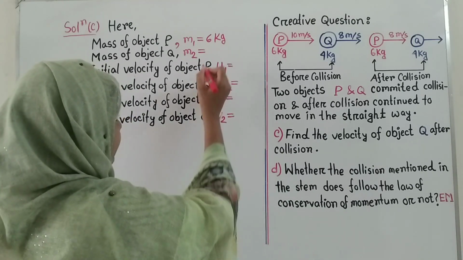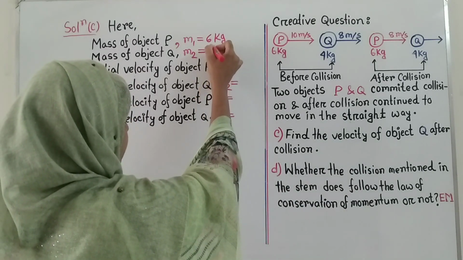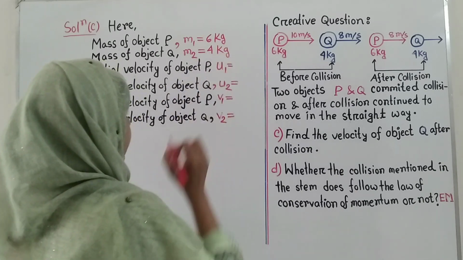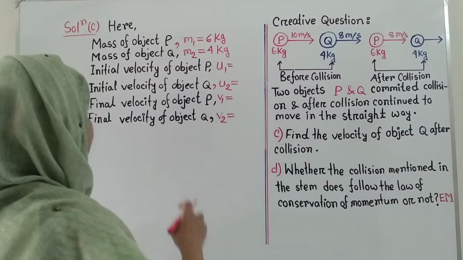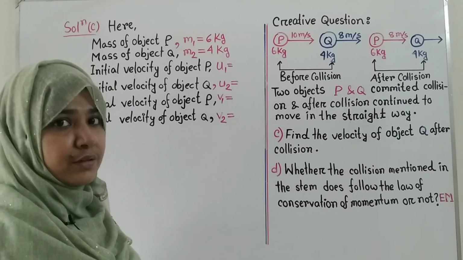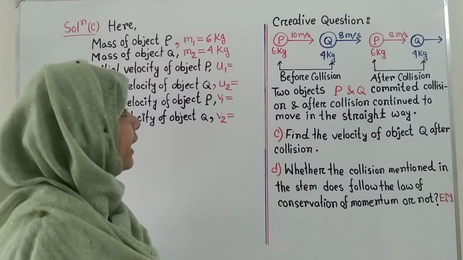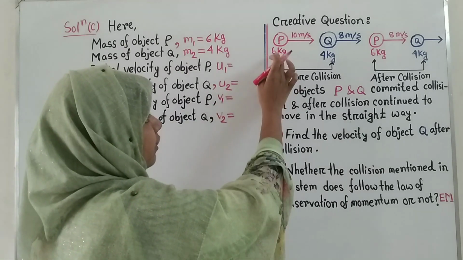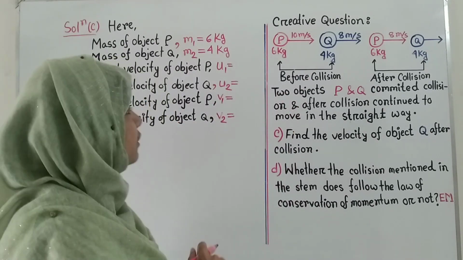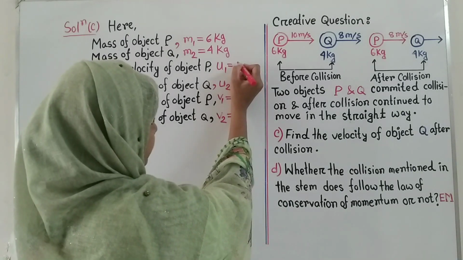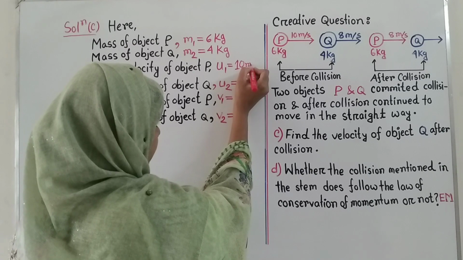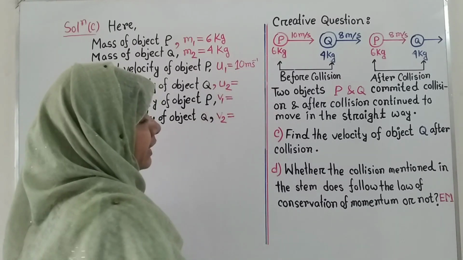So we can write that the value of m2 is 4 kg. Now, the initial velocity of object P, that means the velocity before collision, is given here as 10 meter per second. So we can write that the value of u1 is 10 meter per second.